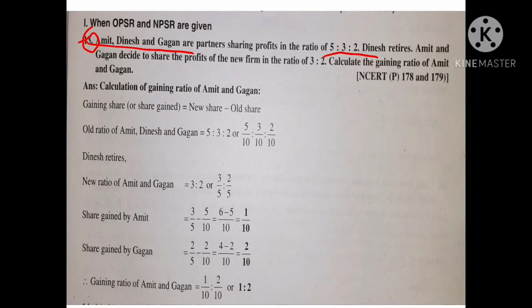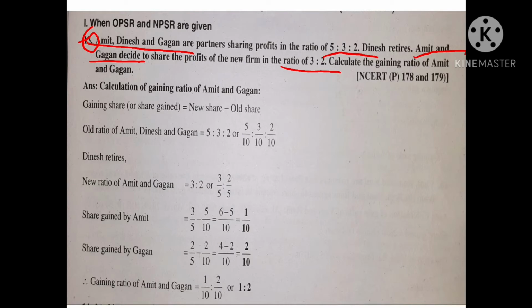In that, one partner retired, now two partners remained, Amit and Gagan, and they decided to share the profit of the new firm in the ratio of 3:2. So the remaining partners decided to share their profit in 3:2. That is the new ratio. Calculate the gaining ratio of Amit and Gagan.